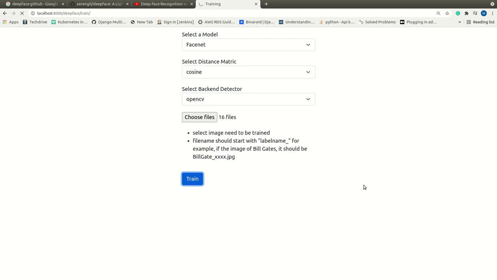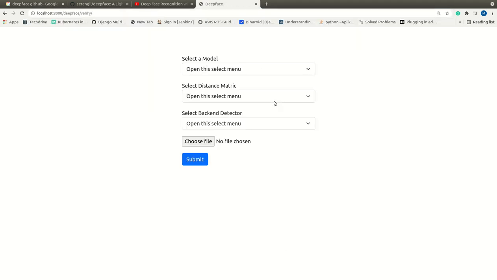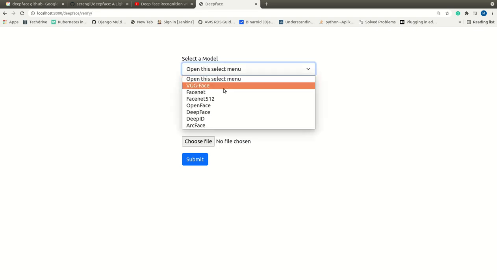In this application we are using a Redis cache, which is running on my machine, so I am using Redis cache to save all these embeddings. Now the training is done. I should have put some links here. Now I am going to verify this particular image.